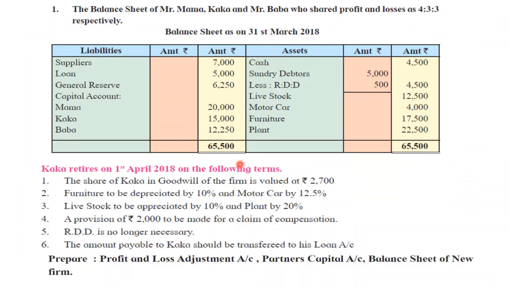Now, when you go to the question, you will see that the partner is retiring on 1st April 2018. Therefore, the new balance sheet we have to prepare after retirement of Kaka, right? Therefore, we will prepare the balance sheet on 1st April 2018.